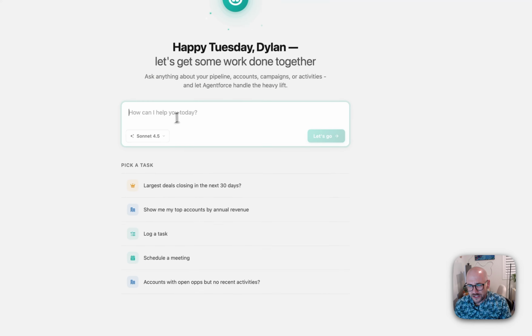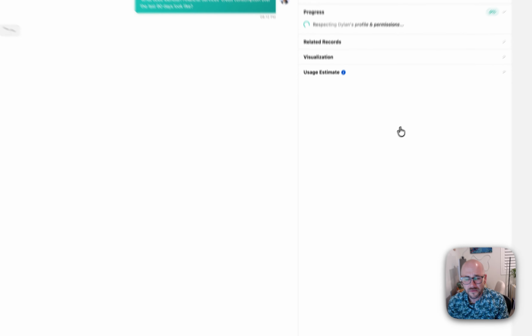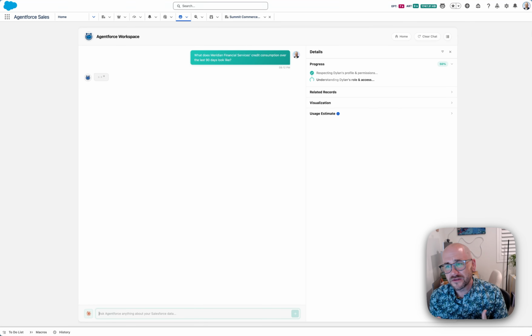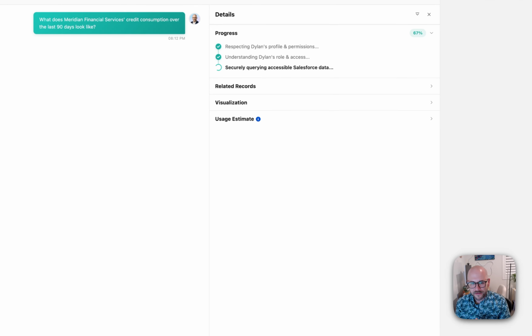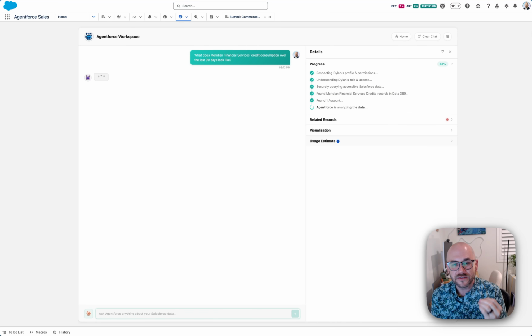I'm going to ask it a question here because I see that all my favorite models are here. I'm going to choose this one and I'm going to go find out where my account's credit consumption is happening. And take a look at what's happening on the right. The agent's checking my profile, my permissions. It's querying Data 360. It's pulling in live data in real time from Amazon Redshift via zero copy federation. There's no ETL happening here.